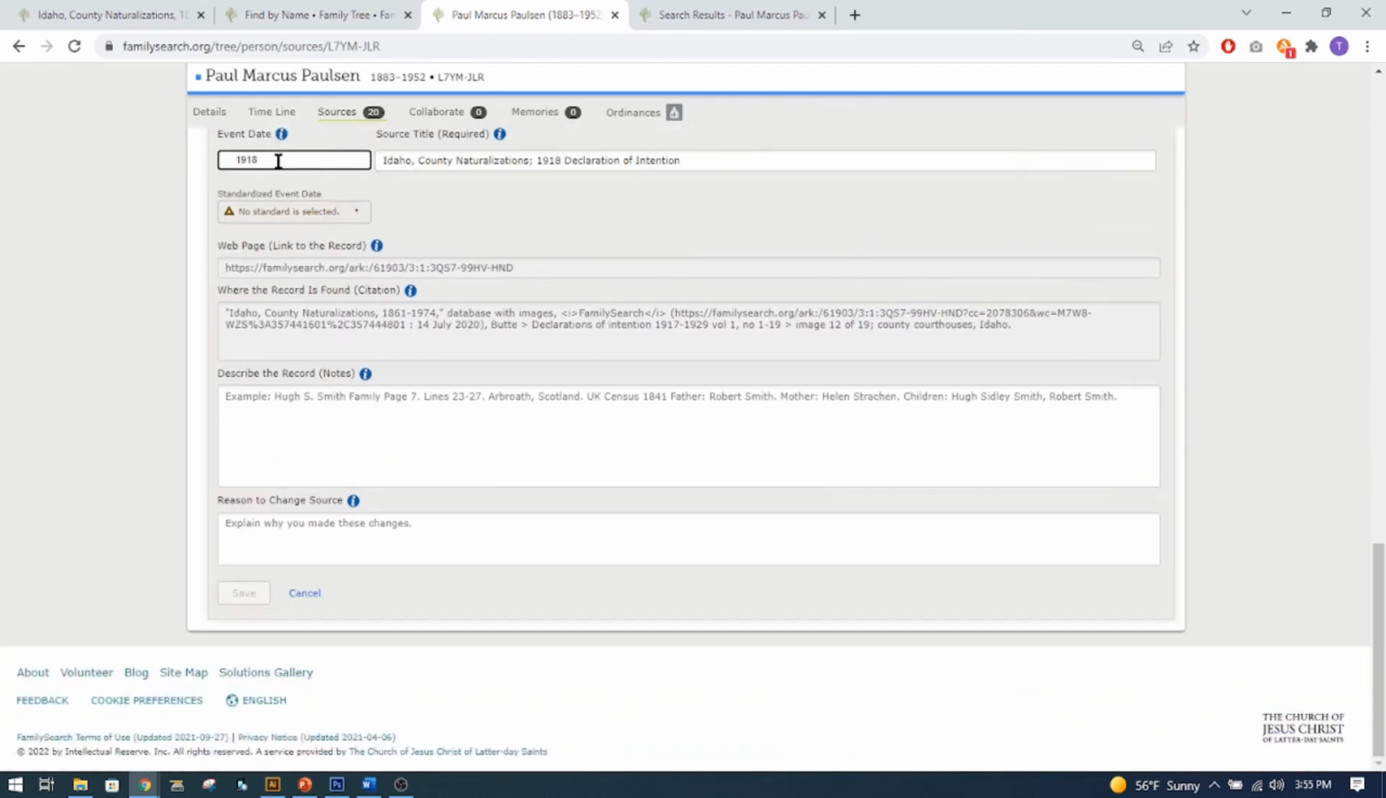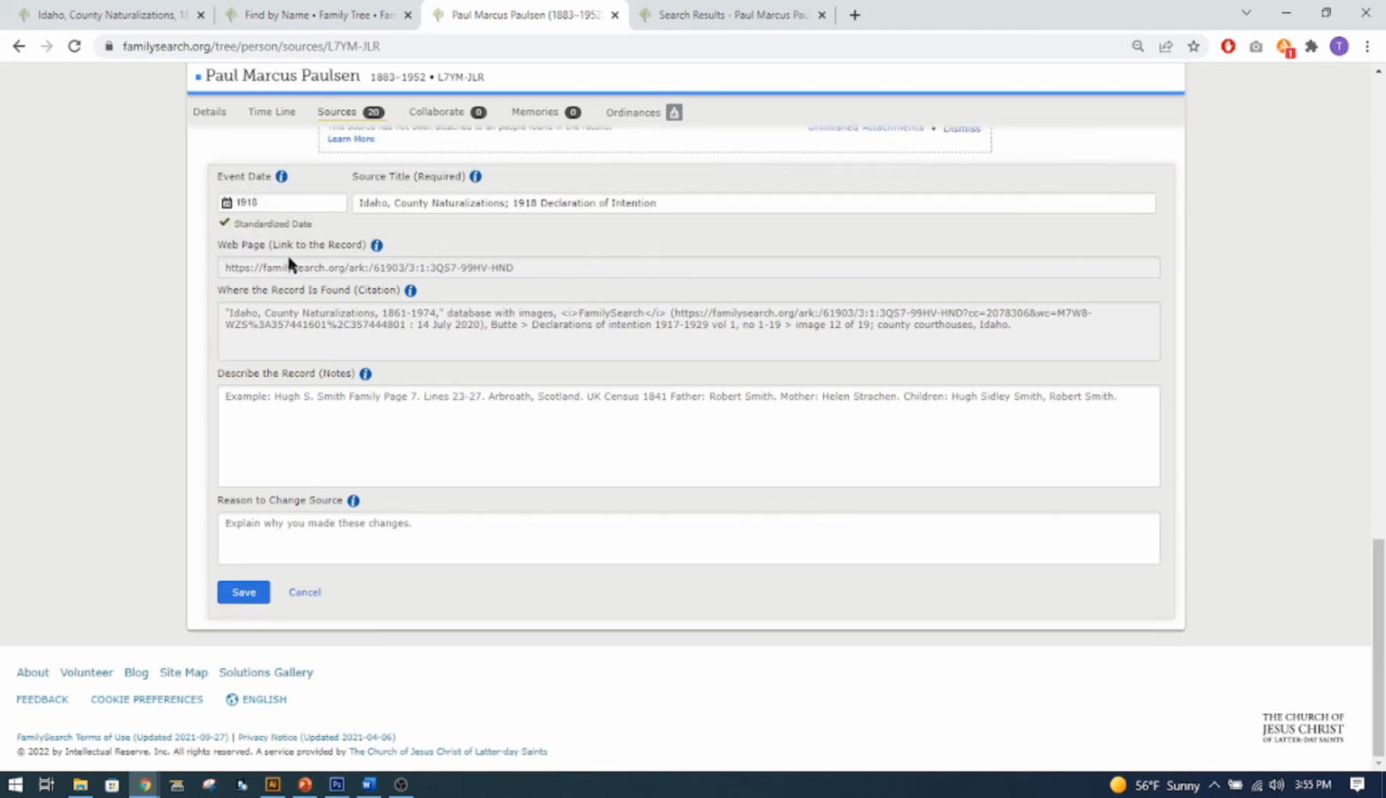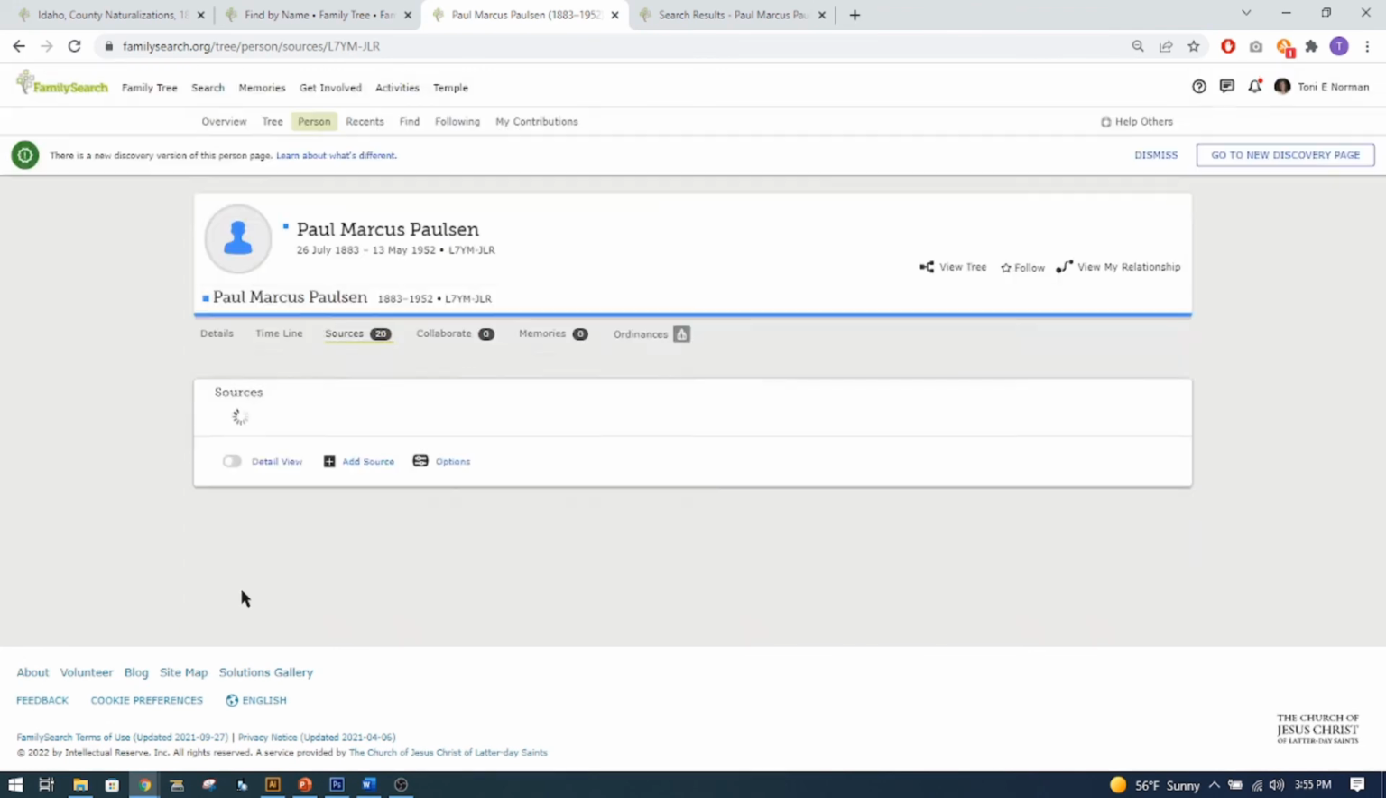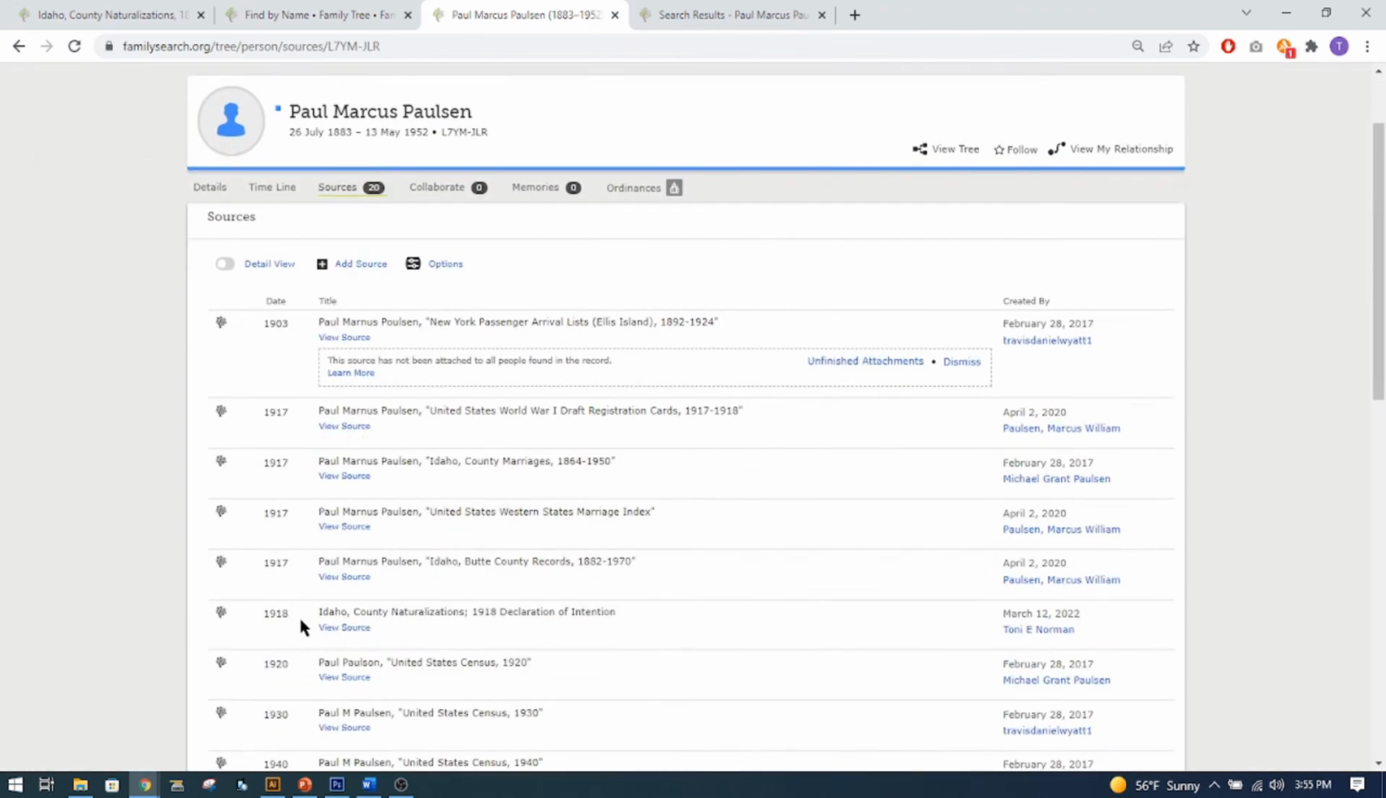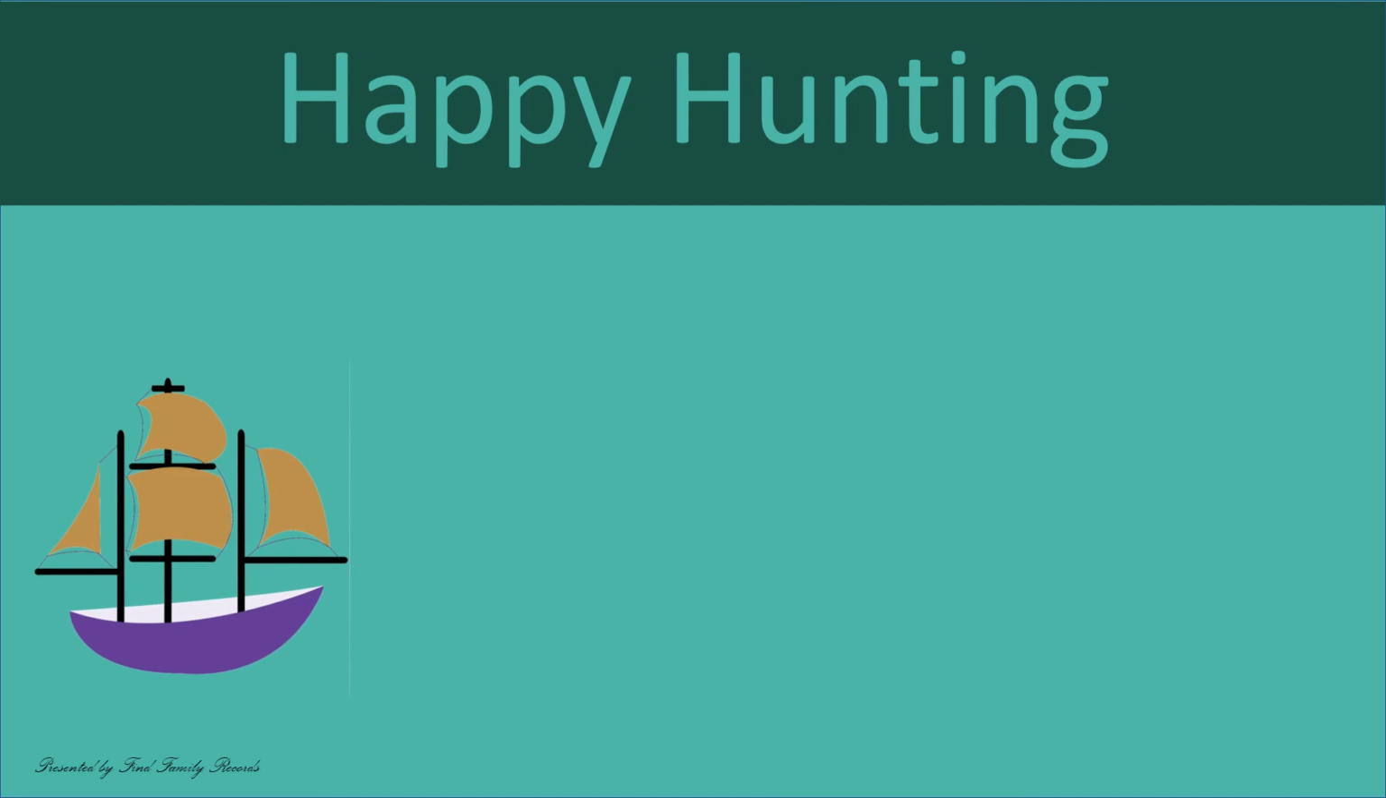And this has to be standardized. So you click the space bar till that little thing comes up and then say save. And now that record is there. And now hopefully somebody doesn't contact me because my name is now there. But now that record is there. So I just wanted to show you how to get some of these records if you can't just attach the source to the person, that you can put it in that way. Happy hunting!